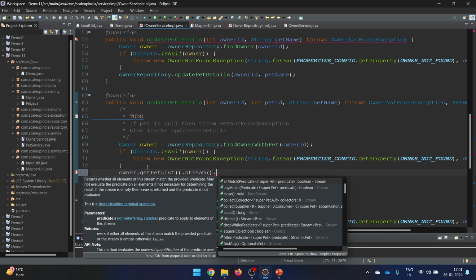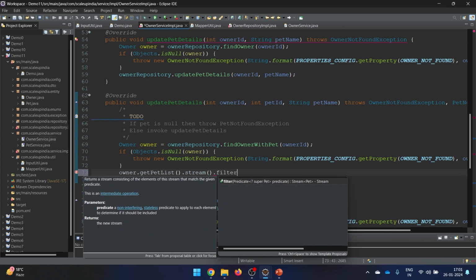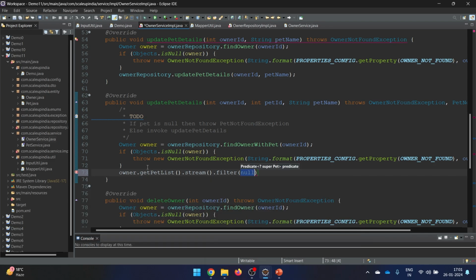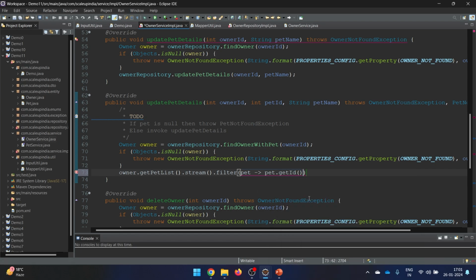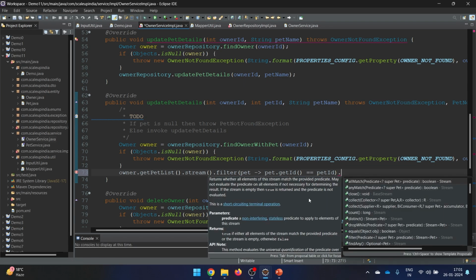We will find the particular pet only, so we can go for this particular filter. We have this particular pet, and what I will be saying is that this pet dot get id equals my pet id. If both of them are equal, then only proceed forward, and what I want is only the first one. I don't need to go for the complete thing.